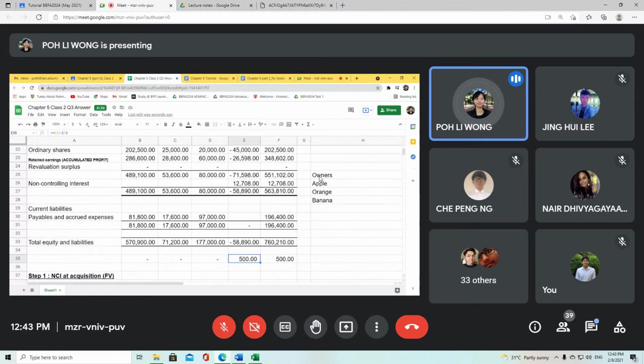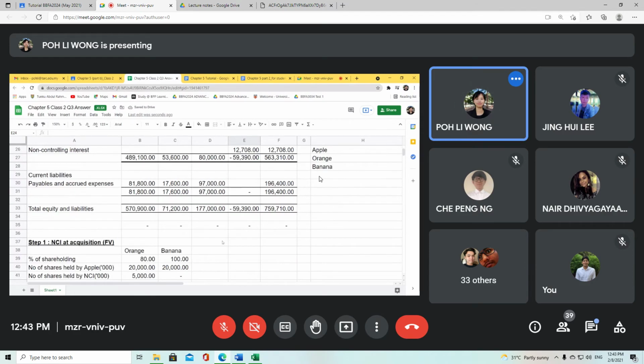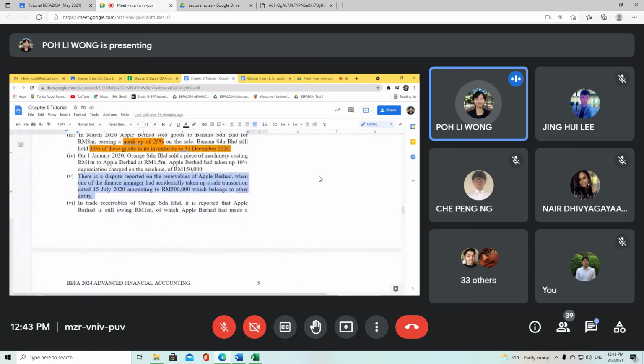And since this is all related to Apple, you just need to amend the retained earnings. And it is a minus 500,000. Main reason is because this is a profit reduction. All right, when there is a decrease in profit, you minus retained earnings. When there is an increase in profit, you plus retained earnings. So again, it is tally already. All right, this should be very simple.